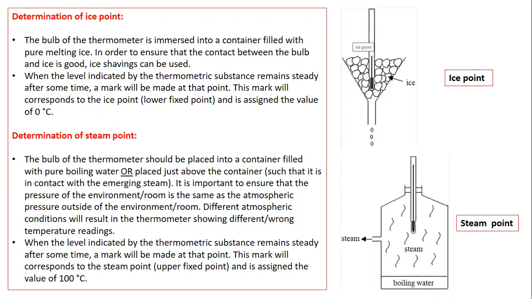So you just consider that 100 degrees centigrade as a steam point, or also known as upper fixed point. So बेटा, ये तरीका होता है ice point और steam point को determine करने का. Ice point के लिए आप क्या करते हैं?